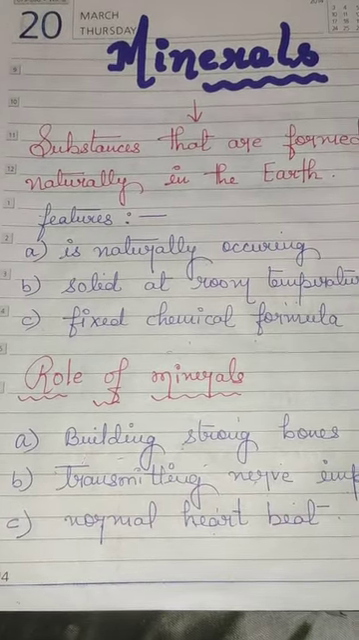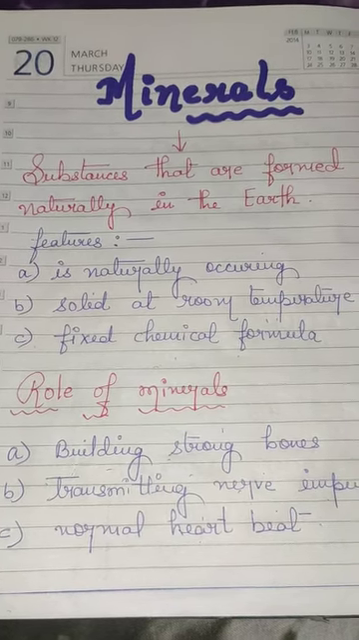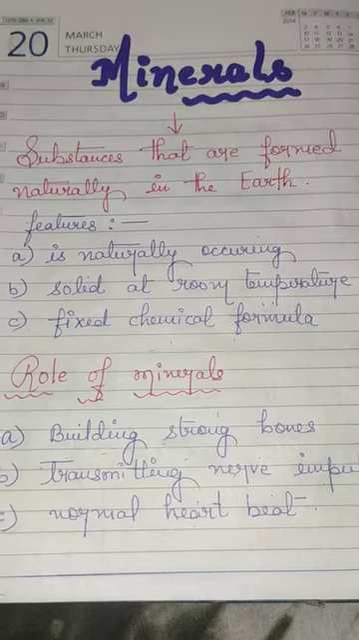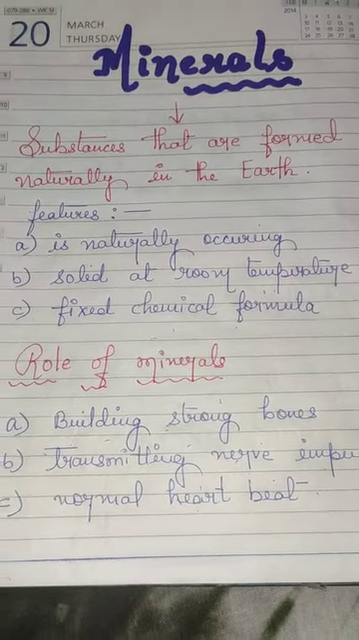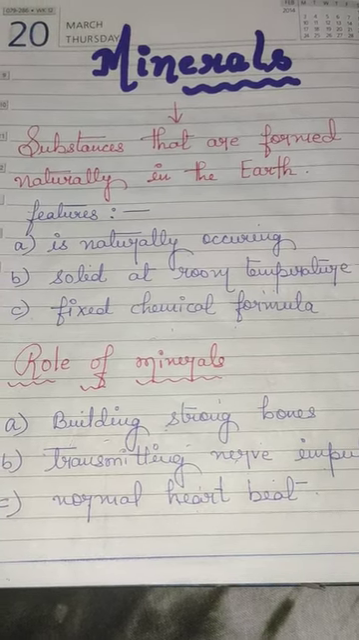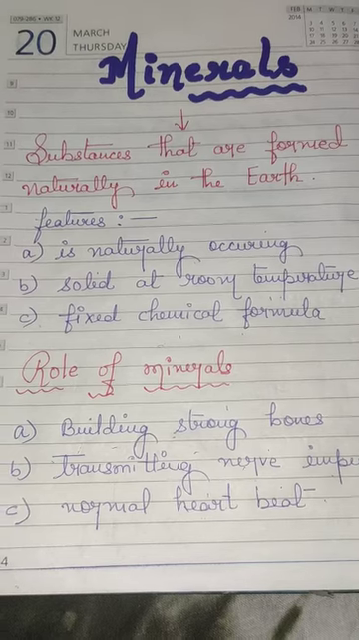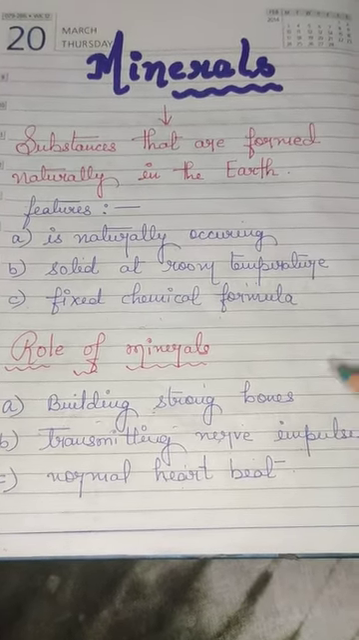If you remember the topic that we discussed in the last class, we saw that vitamin D is very important to absorb calcium and phosphorus. Calcium and phosphorus are the building blocks of the bones, very important to make the bones strong. Okay. Number 2, transmitting nerve impulses.